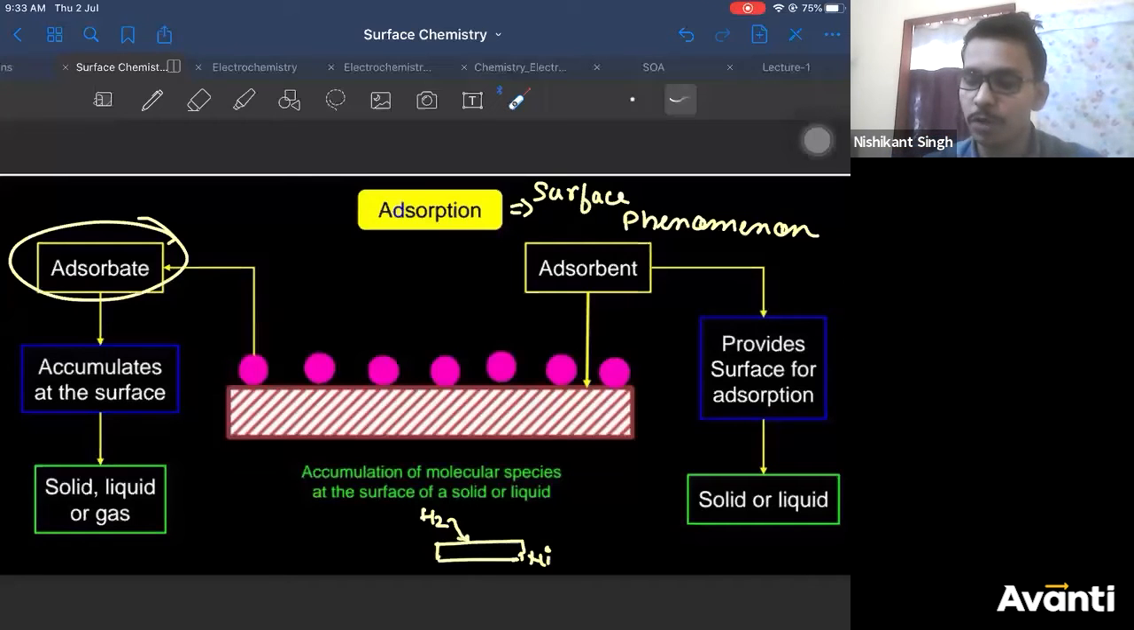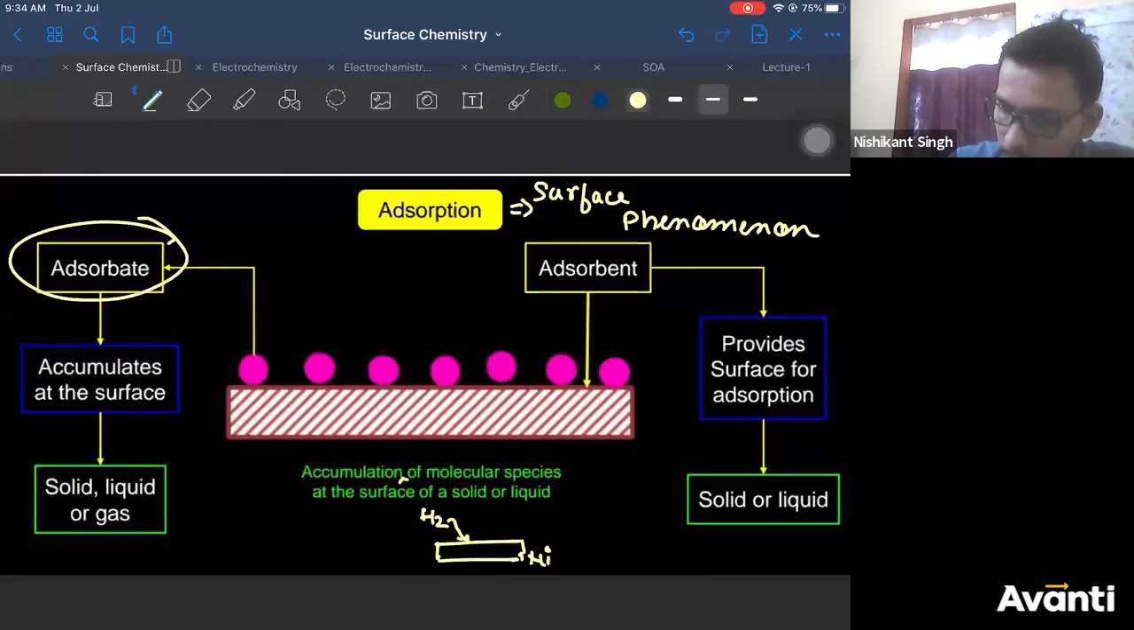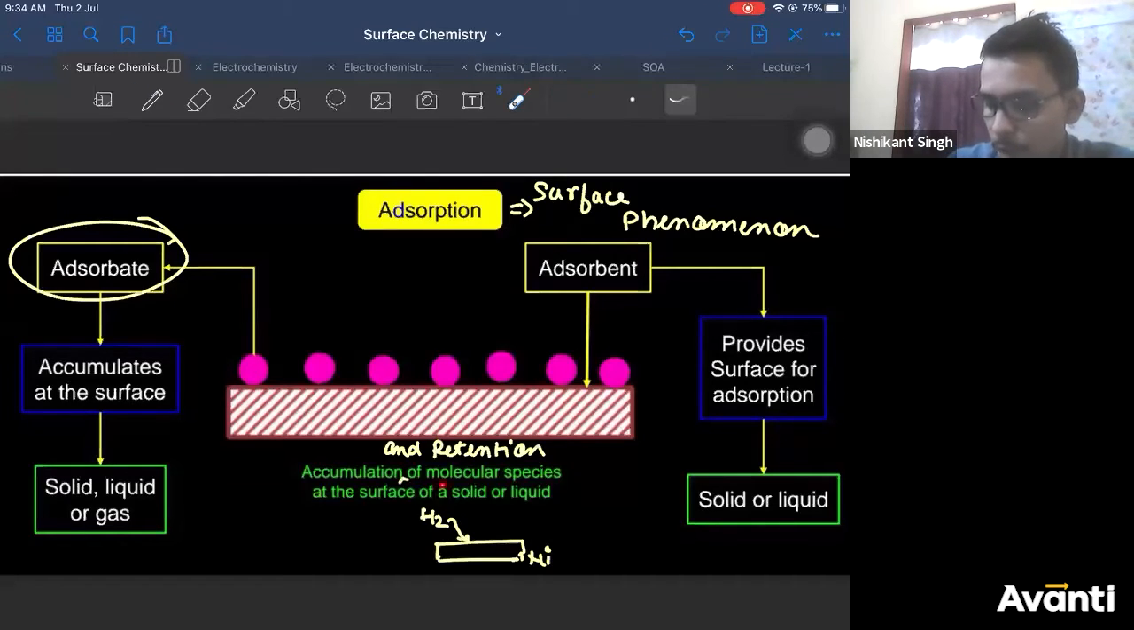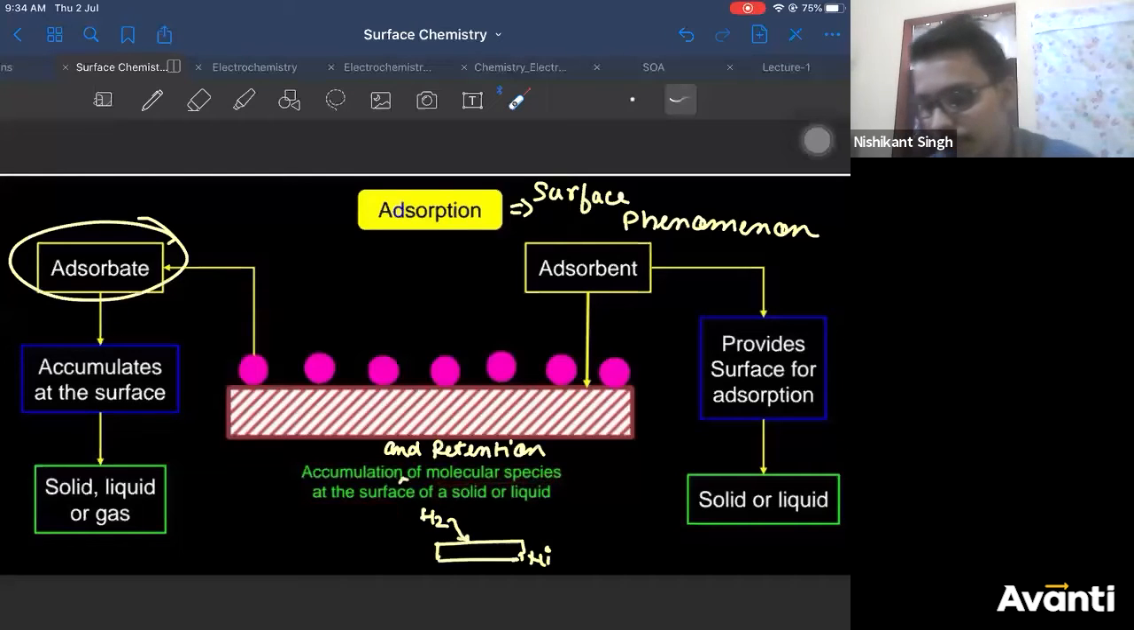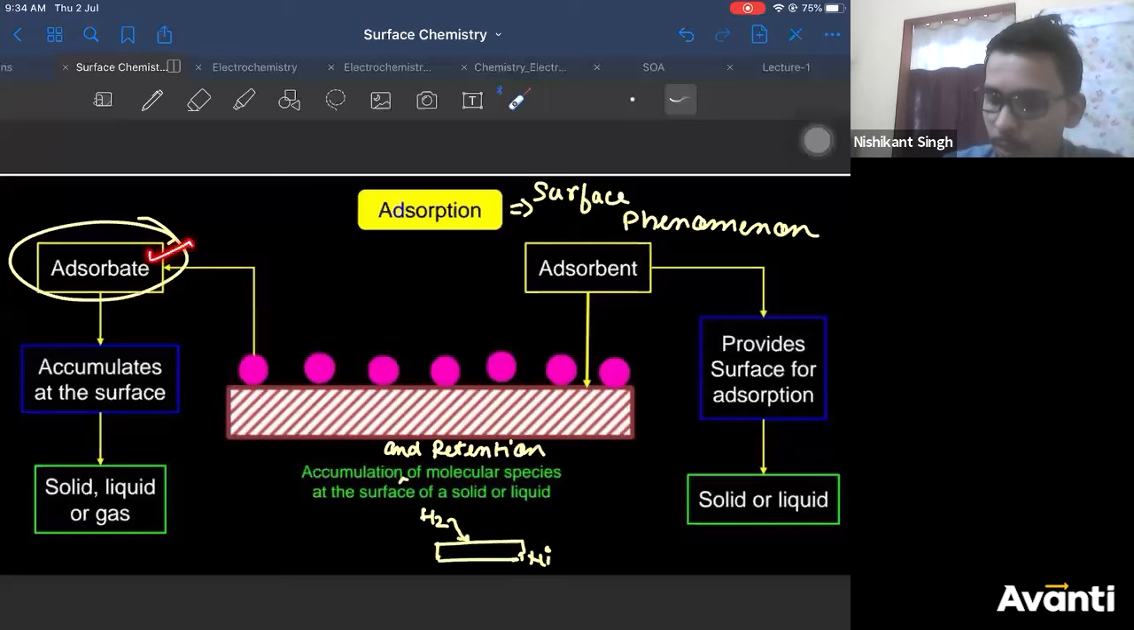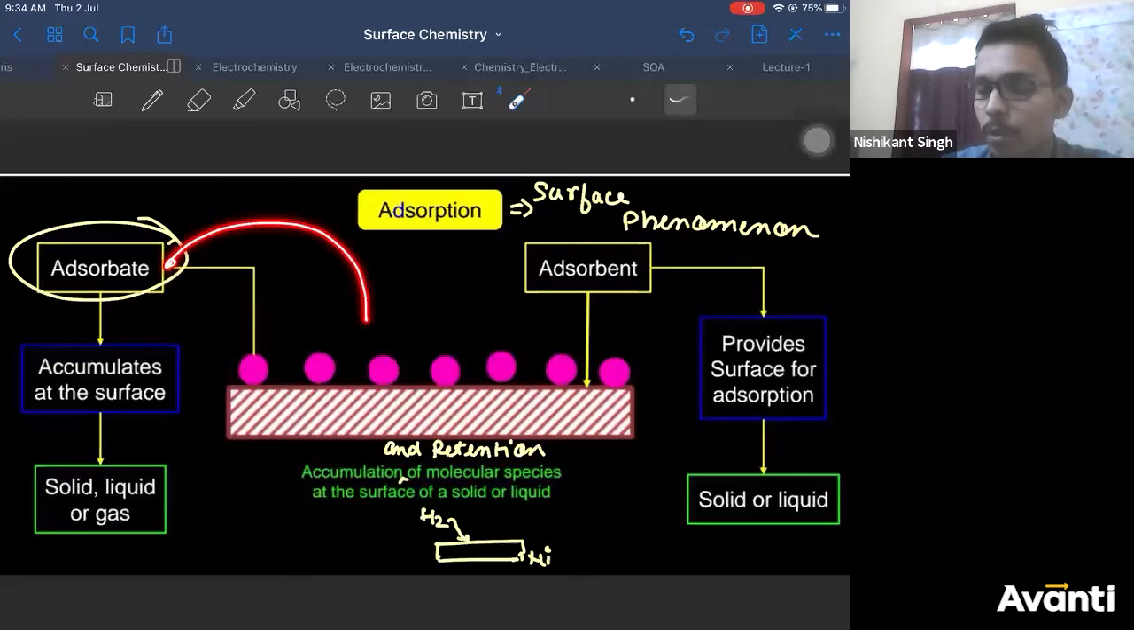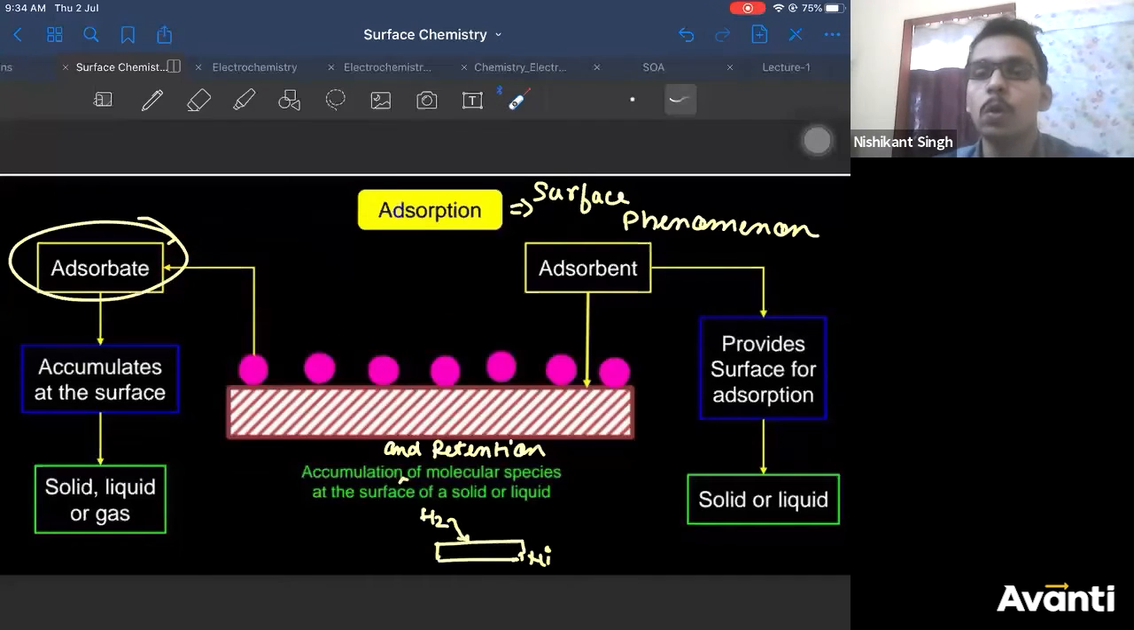Now let me give you the official definition of adsorption. You can write: accumulation and retention. It is the accumulation and retention of molecular species at the surface of a solid or liquid. This process is known as adsorption. It has two components, adsorbate and adsorbent. Adsorbate is that component which is adsorbed on the surface of the adsorbent, and adsorbent is that component on the surface of which the adsorbate is adsorbed.